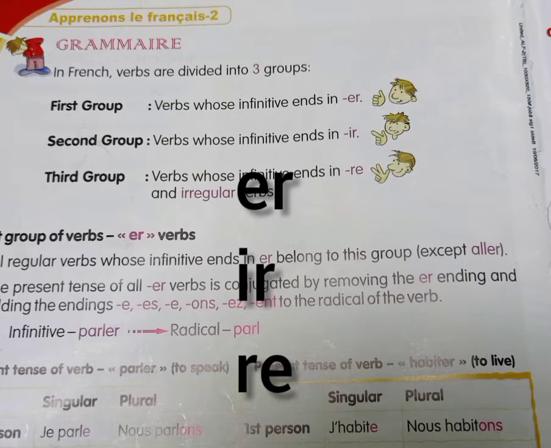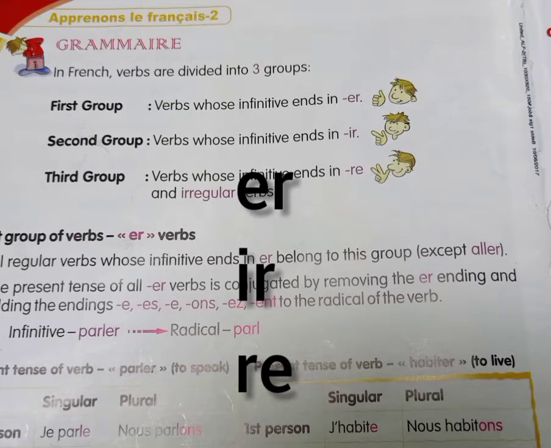The definitive ending will be er. For example, parler, acheter, regarder. You may come across these verbs. So if you see, the ending for these verbs is er. Okay, so these are known as the first group of verbs.